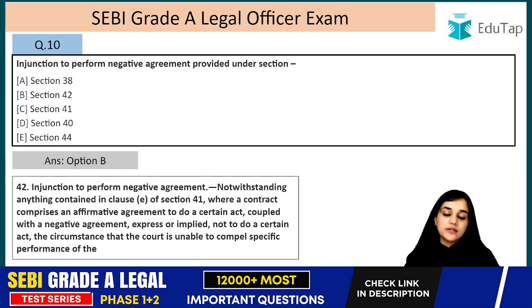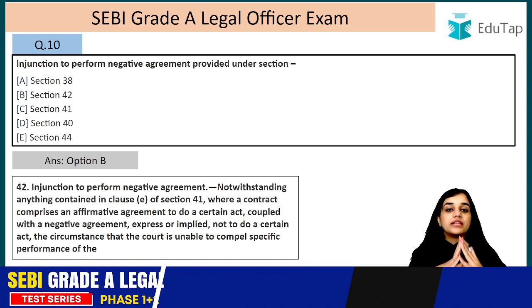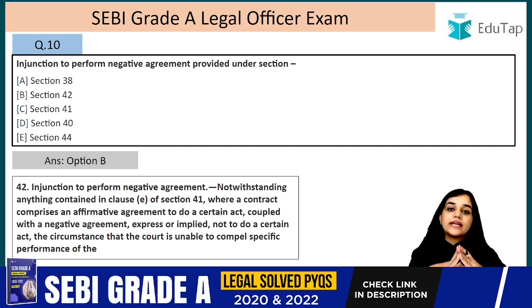Now what is happening here is that there is a contract which has two obligations, one is positive and one is negative, and now because of, say, section 14 or section 16 of this Act, the court cannot ask the person to specifically perform the positive duty.